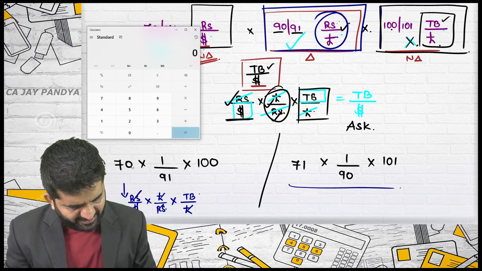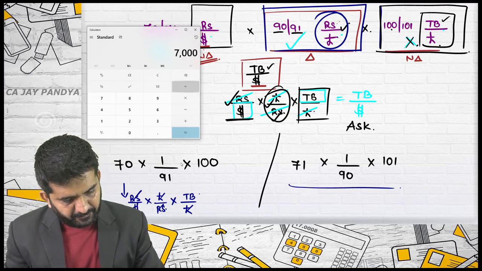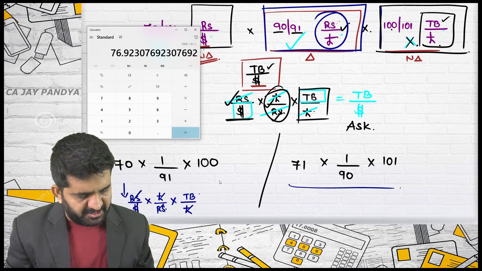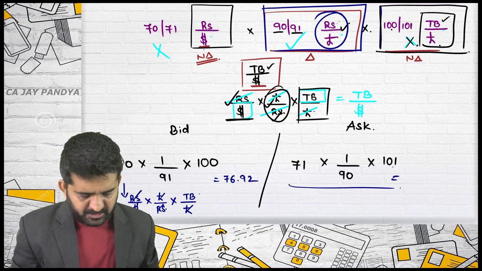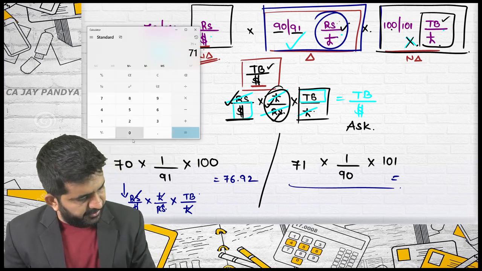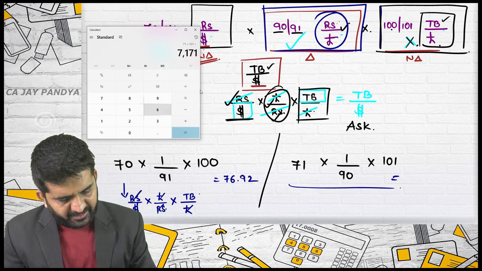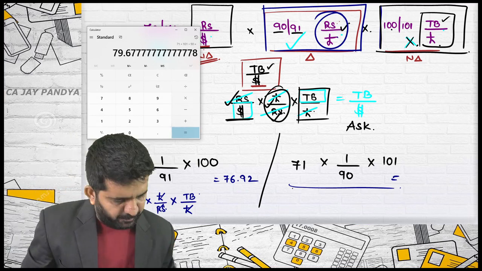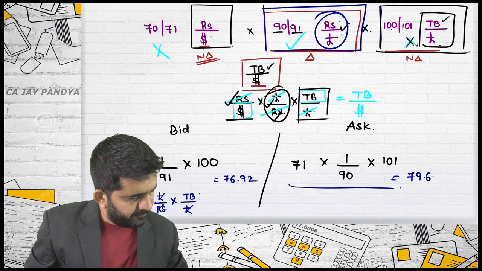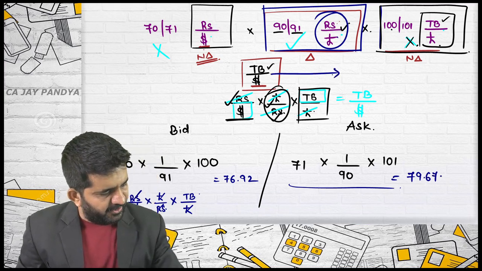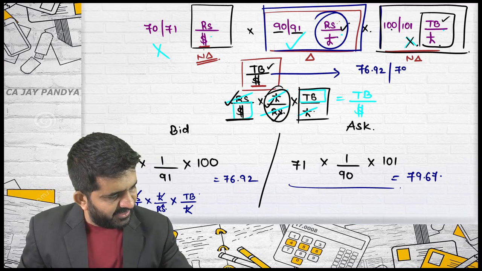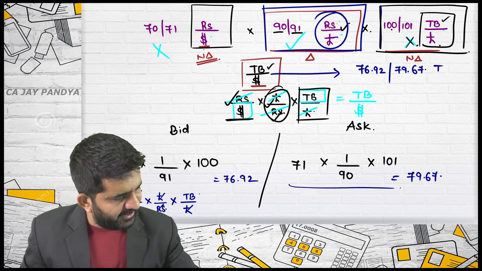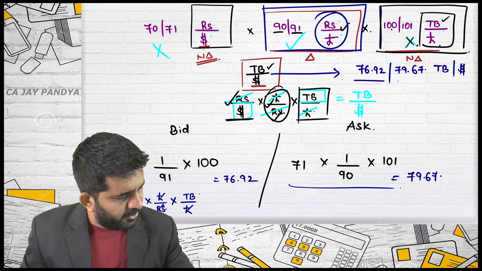It is 7,000 divided by 91. It is 76.92. And this is 71 into 101 divided by 90, which is 79.67. My required rate is 76.92 bid, 79.67 ask, and the rate is Thai baht per dollar.